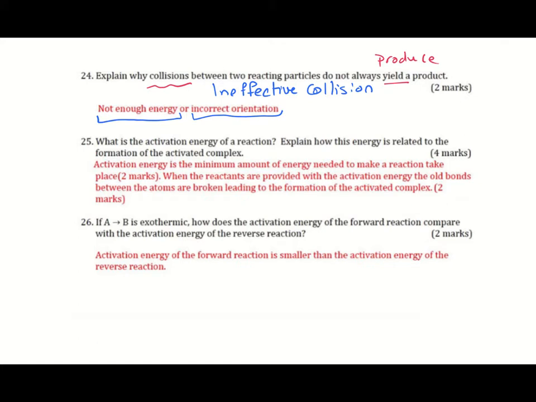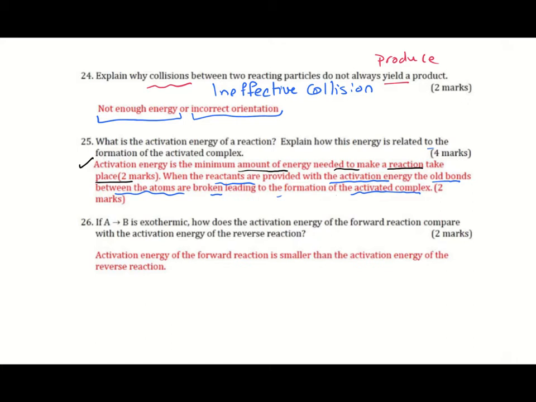Question 2. What is the activation energy of a reaction? Activation energy is the minimum amount of energy needed to make a reaction take place. This is the definition of activation energy. Explain how this energy is related to the formation of the activated complex. When the reactants are provided with the activation energy, the old bonds between the atoms are broken, leading to formation of the activated complex.